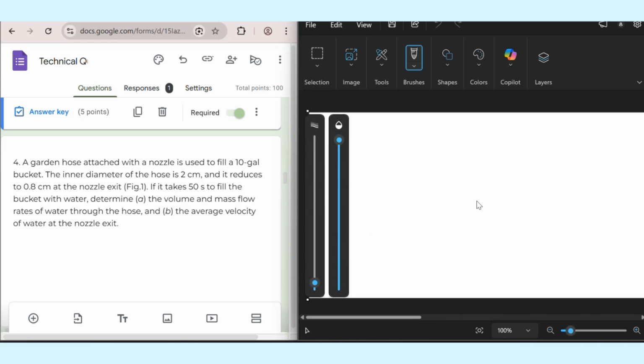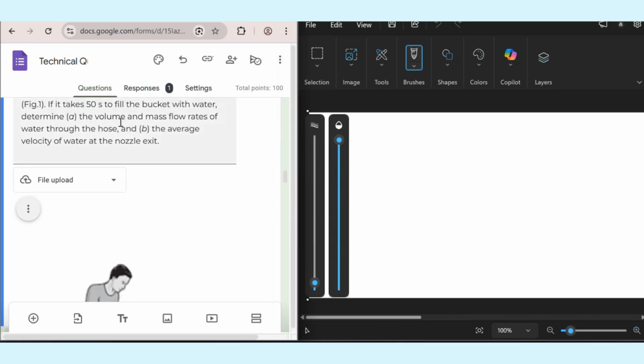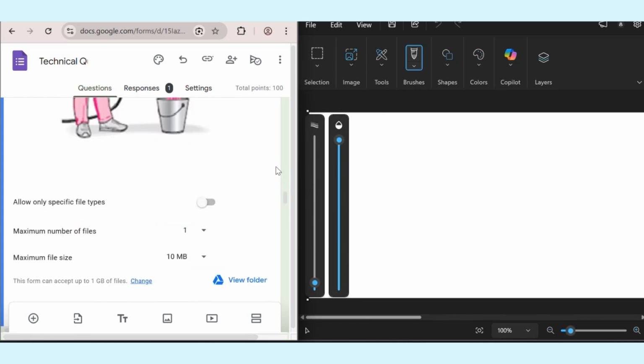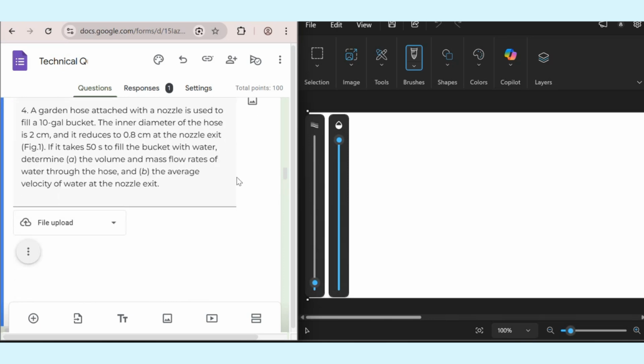It says that a garden hose attached with a nozzle is used to fill a 10-gallon bucket. The internal diameter of the hose is 2 cm and it's reduced to 0.8 cm at the nozzle exit. If it takes 50 seconds to fill the bucket with water, determine the volumetric and mass flow rates of water through the hose, and also the average velocity of water at the nozzle exit. This is the picture of the problem. We have two parts. First, we need to find the volumetric and mass flow rate, and then the average velocity.